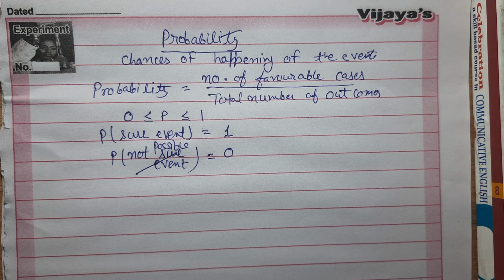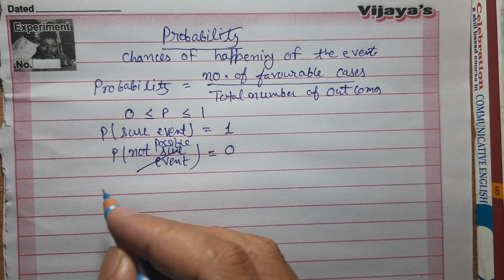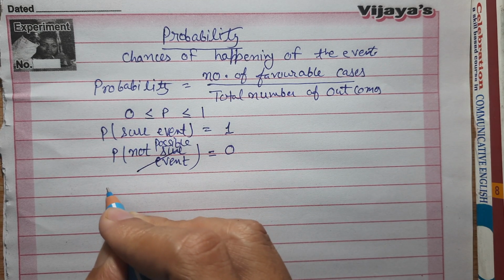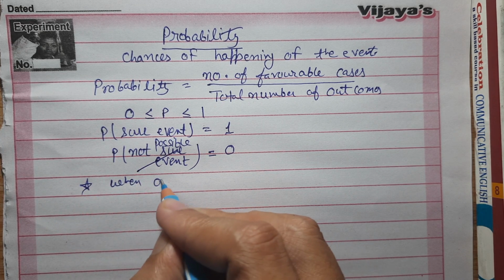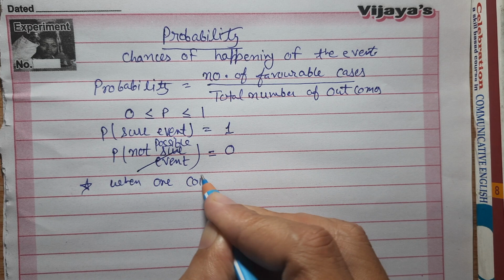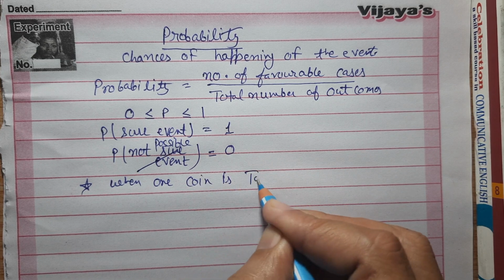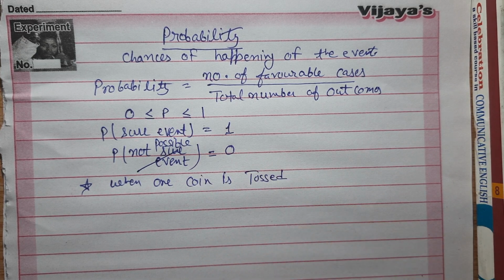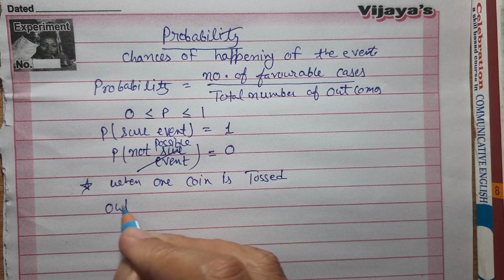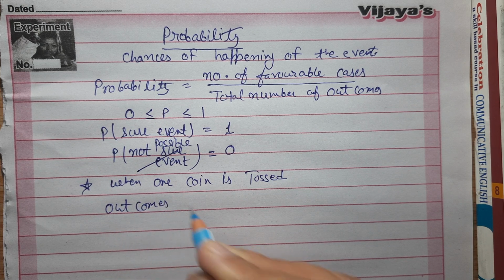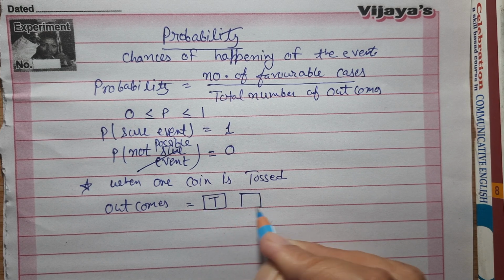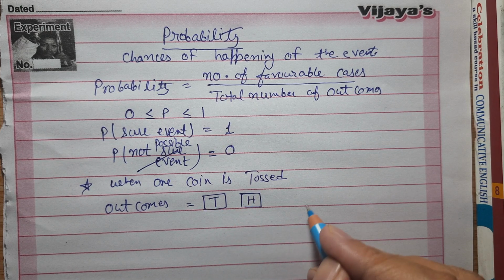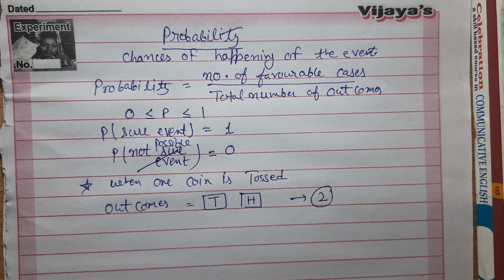Now first of all I am giving you one example. Suppose I throw a coin. When one coin is tossed, then what are the possible outcomes? Yes, children. Either it will be a tail or it will be a head. That means there are total of two outcomes.